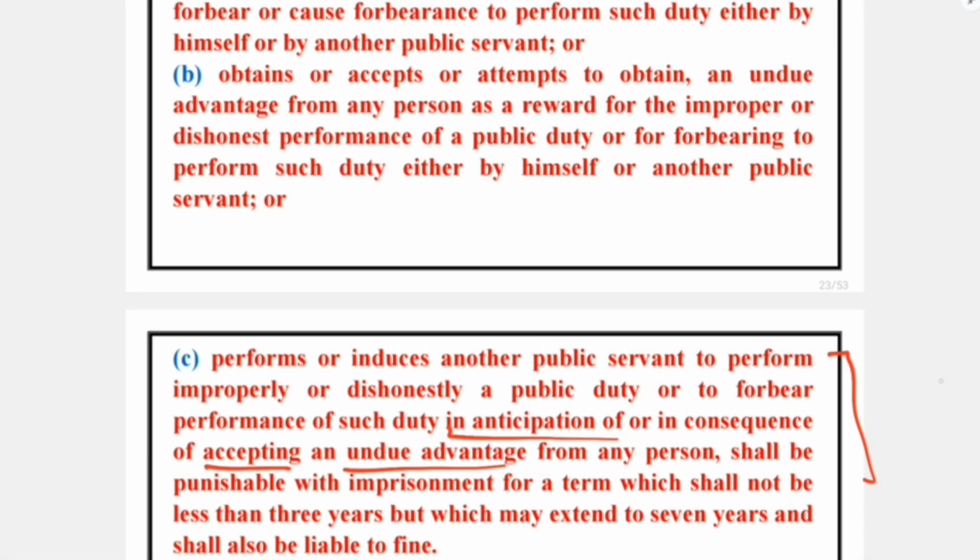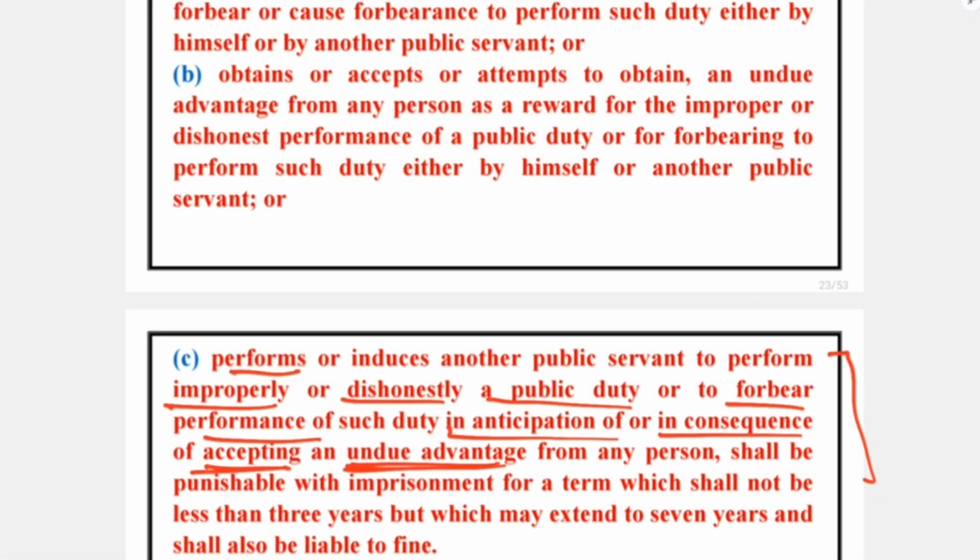So when the concerned public servant, either himself or through another public servant, performs or causes performance of a public duty dishonestly or improperly, which includes forbearance, and the same is done in anticipation of undue advantage or in consequence of acceptance of undue advantage, in that scenario the public servant or the concerned public servant who is hand in glove with that public servant would be responsible.